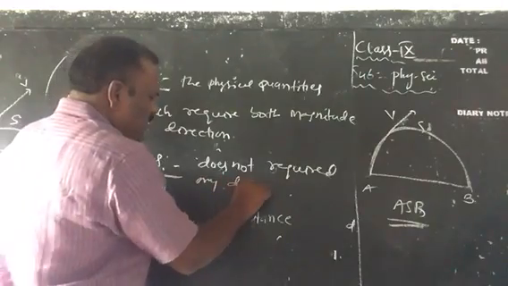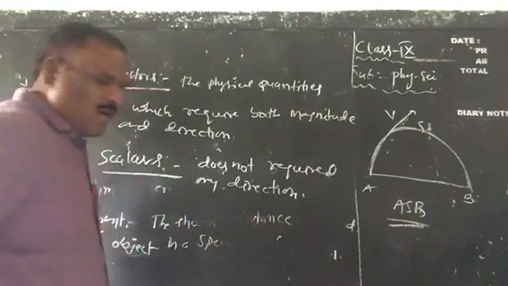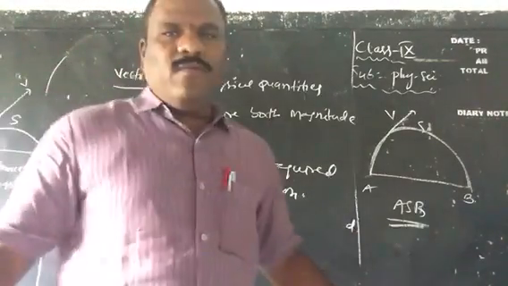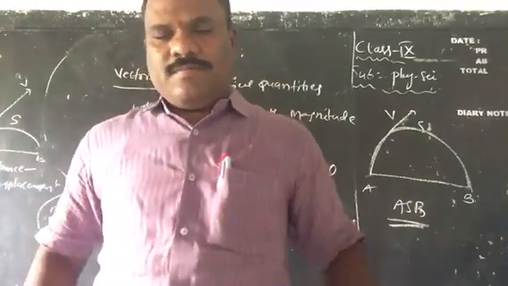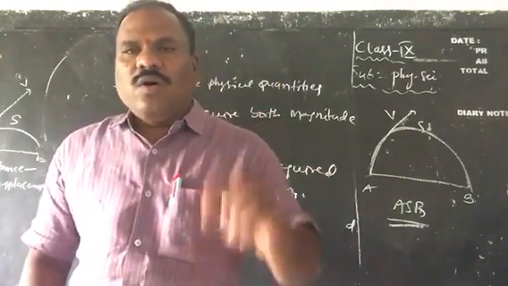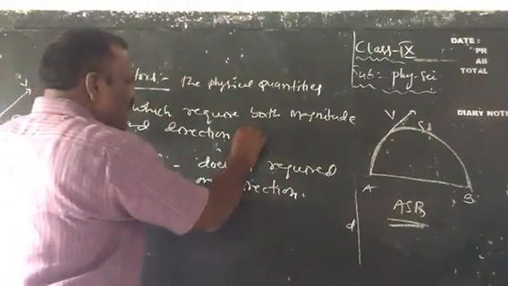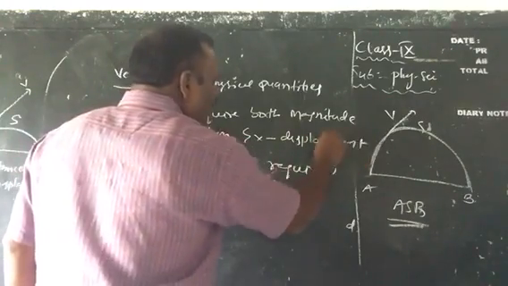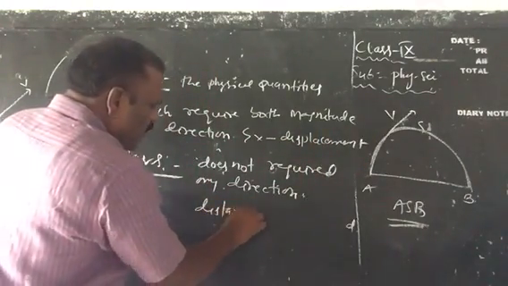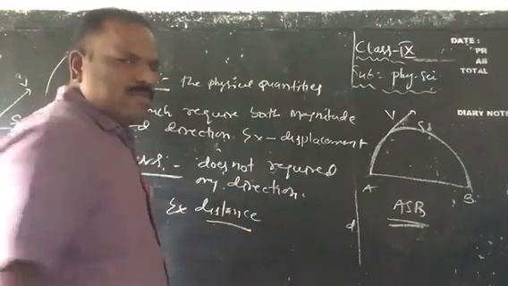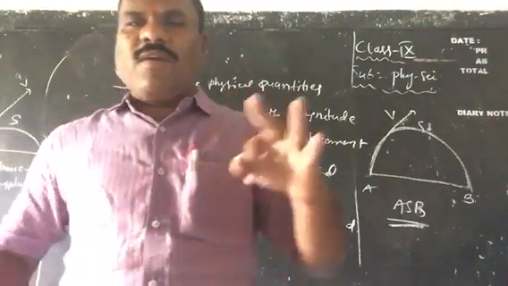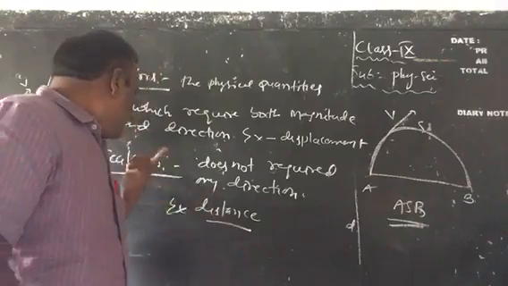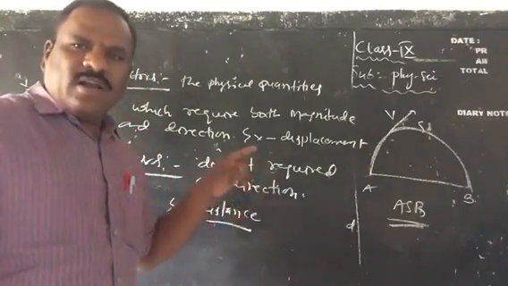So distance is a scalar. Displacement is the example for vector quantity because it has both magnitude and direction, whereas distance is the scalar quantity which does not require any direction but requires magnitude.